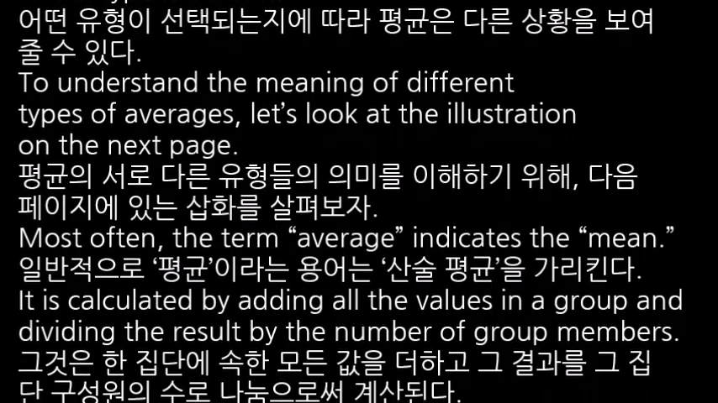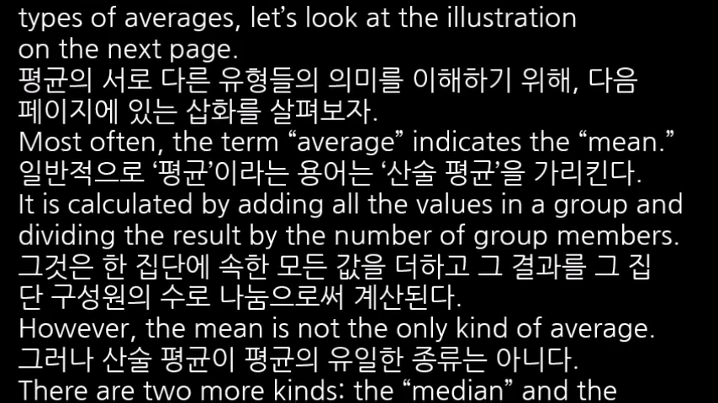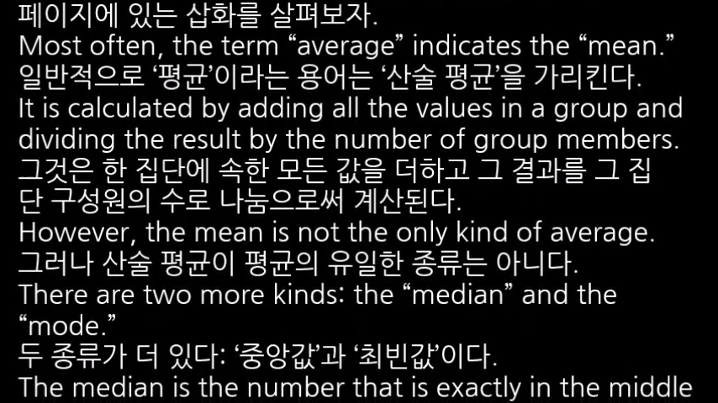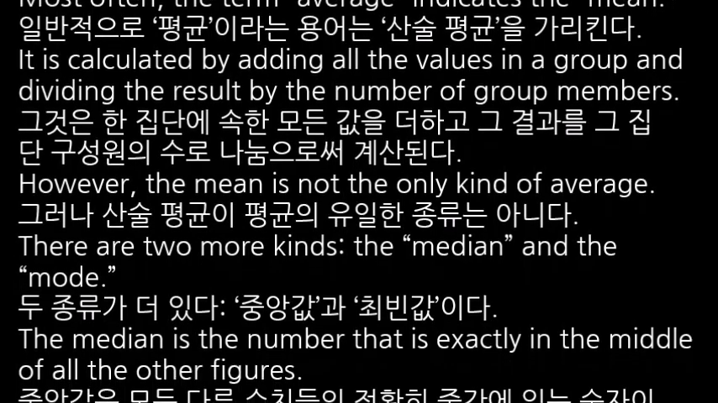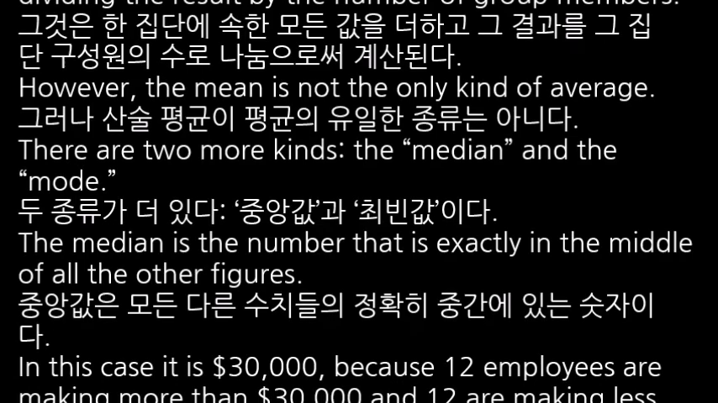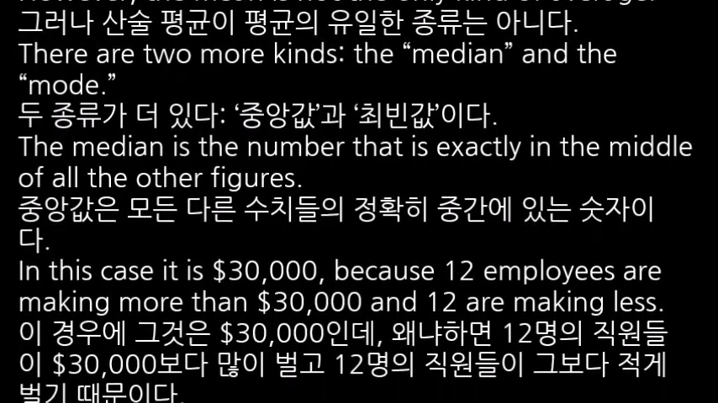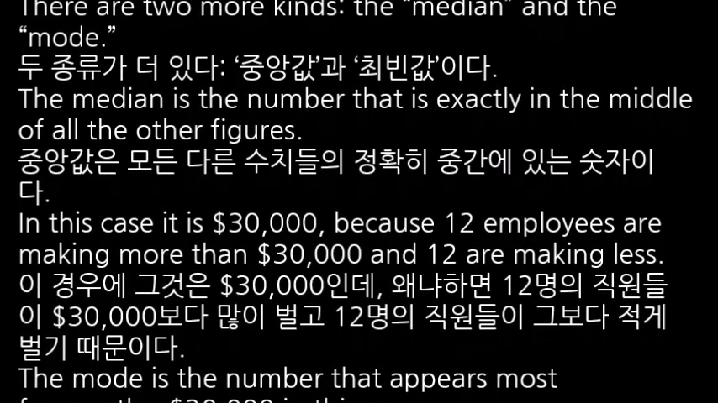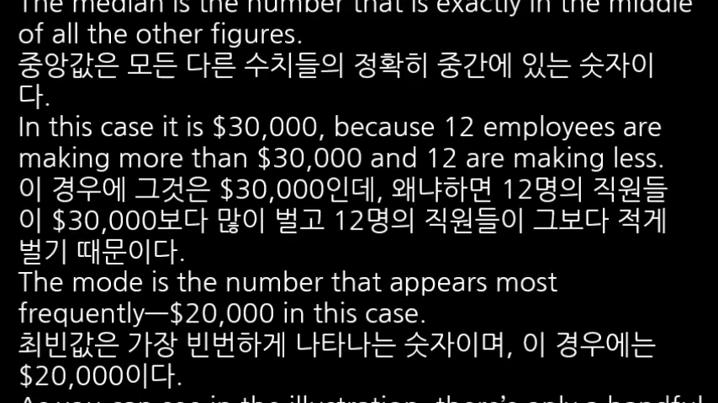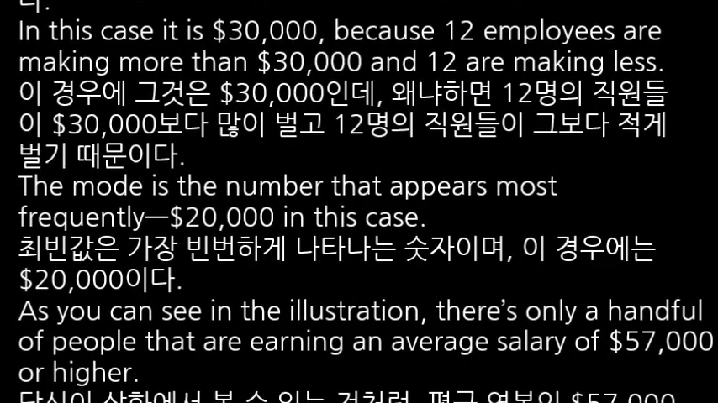It is calculated by adding all the values in a group and dividing the result by the number of group members. However, the mean is not the only kind of average. There are 2 more kinds, the median and the mode. The median is the number that is exactly in the middle of all the other figures. In this case, it is $30,000 because 12 employees are making more than $30,000 and 12 are making less. The mode is the number that appears most frequently, $20,000 in this case.